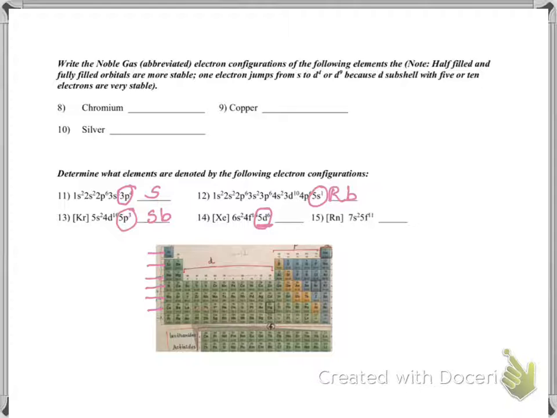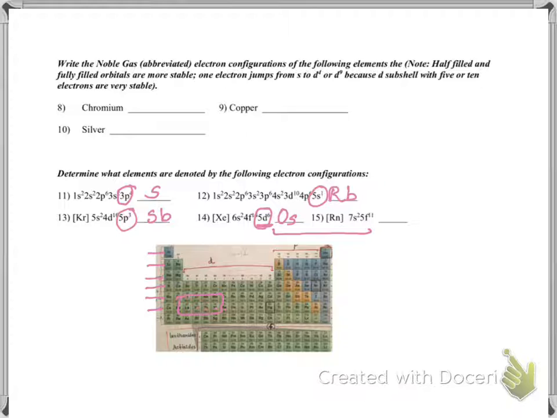Class, there are some anomalies between a few periodic tables. So for these two examples, I would prefer to use a different periodic table, the one that is given in your book, which is slightly different in this part. I will let you know which video you need to watch to understand that. The answer for this is osmium.